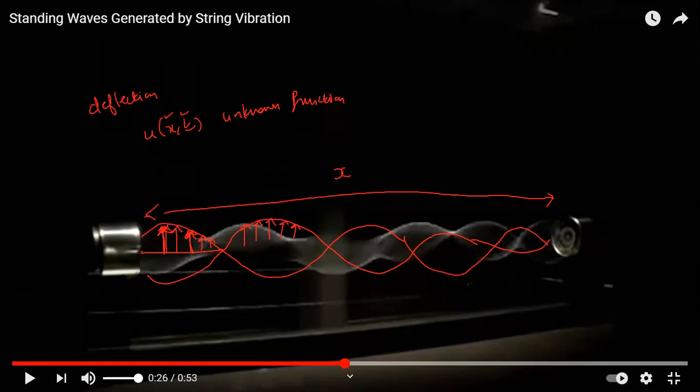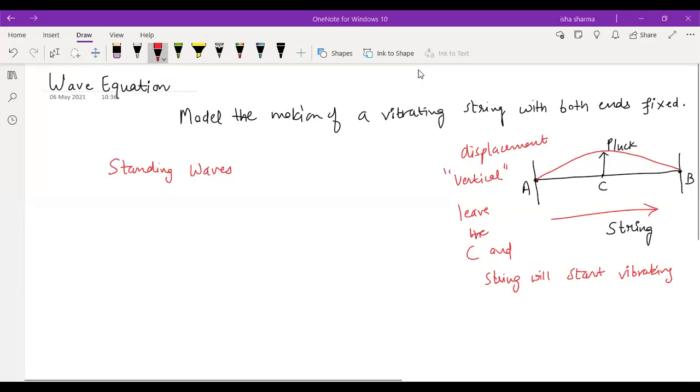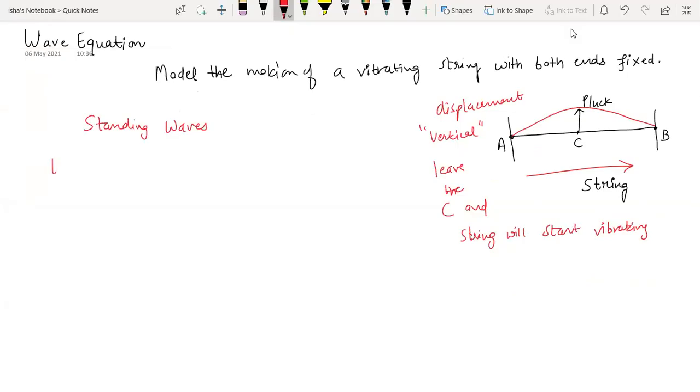So mathematically, if you want to model this motion, we need an equation for that, and that equation is basically going to be our wave equation. So standing waves we are going to model with the help of the wave equation, and we will be looking at the one dimensional wave equation. I'll directly tell you the equation, because the very fundamental laws of physics are used to derive it, but here we are not interested in deriving the equation. This is also a partial differential equation.